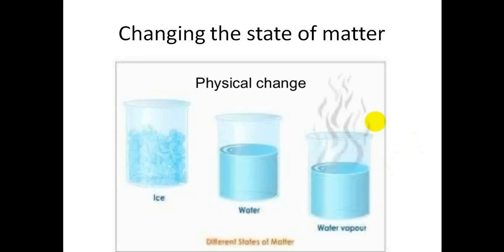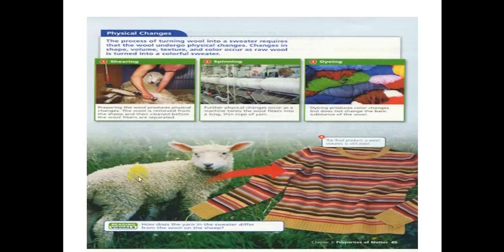Let's see another physical change. This was the raw wool, and this is what we have by the end. Both of them are still the same substance, which is wool. Yes, the color changed, the texture changed, but at the end we still have wool. So this is a physical change.